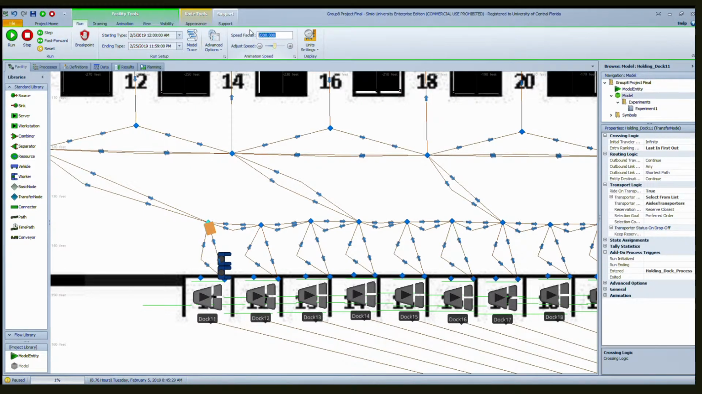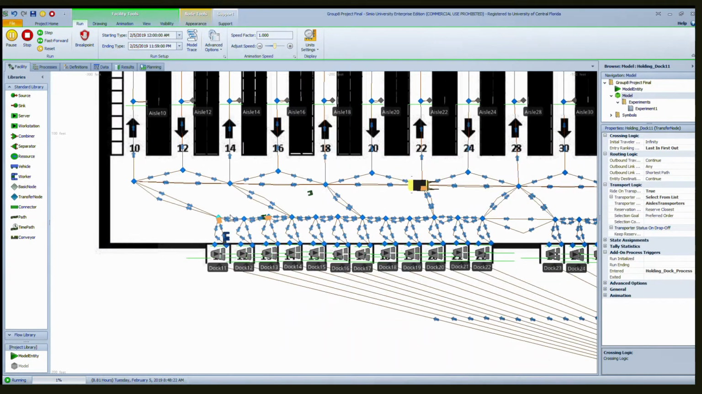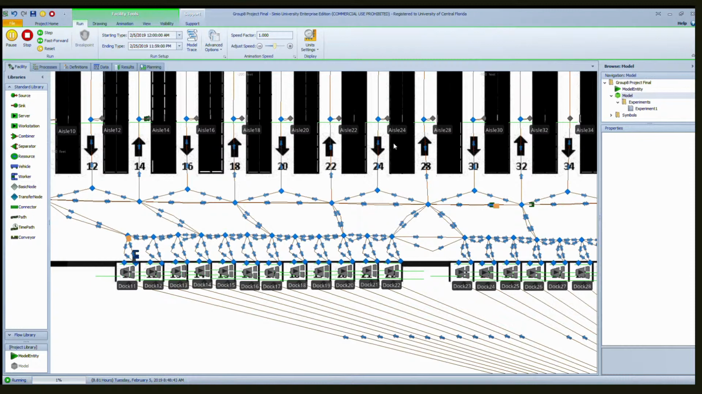Okay, so here we want to see how everything is working. So we got our operators picking it up, and this worker that came back is actually a bug that we saw from the system that is coming from aisle number 34.